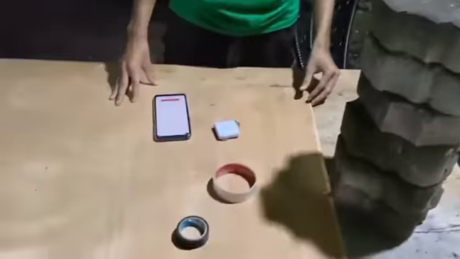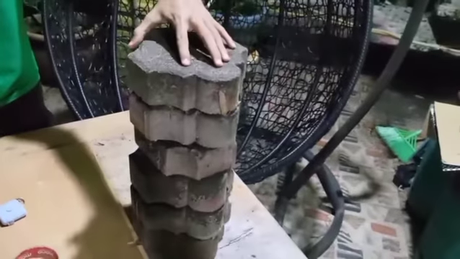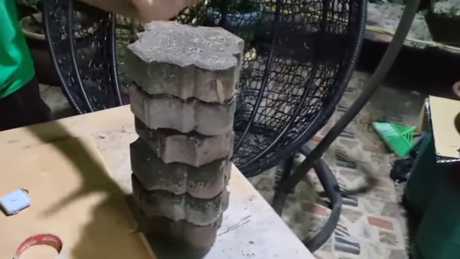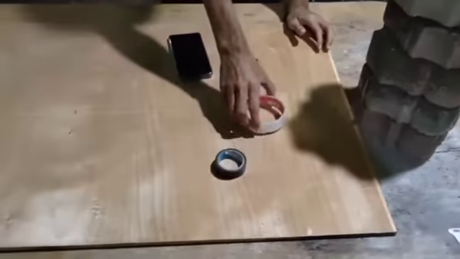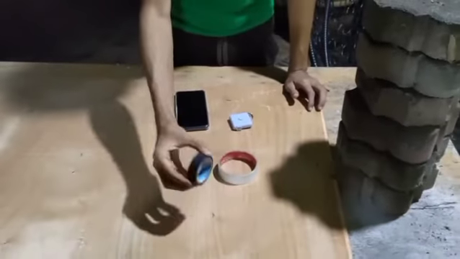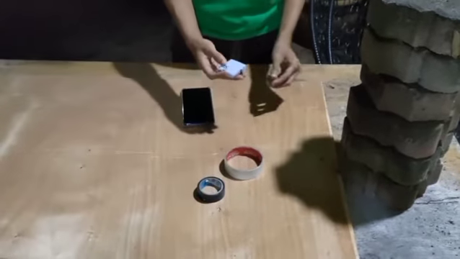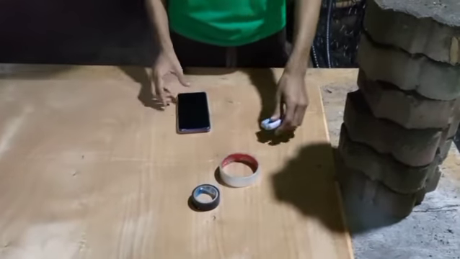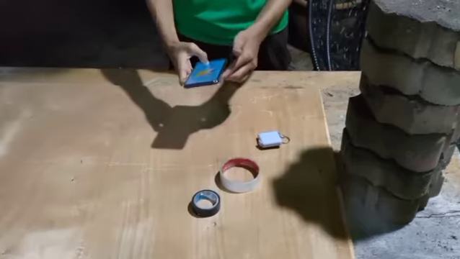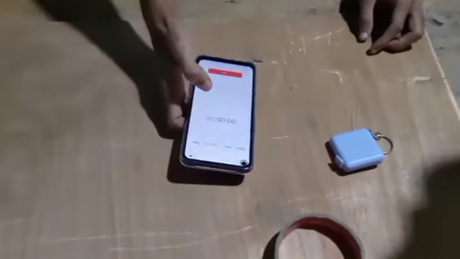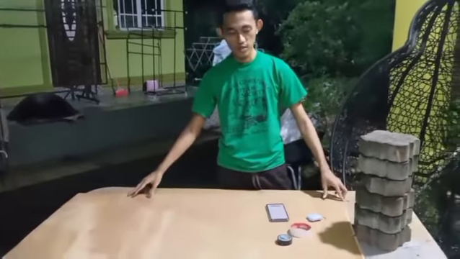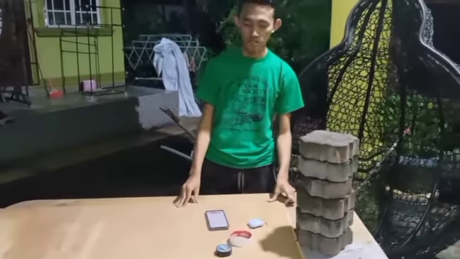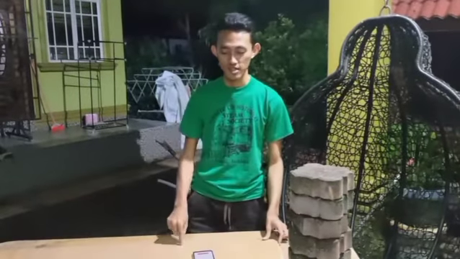This is the apparatus. This brick stand is for adjustment. This is for the large disc. This is for the small disc. This is to measure the plane, and this is for the stopwatch. This is the plane that is about 750 millimeters. Next, I pass to my partner to present the procedure of this experiment.